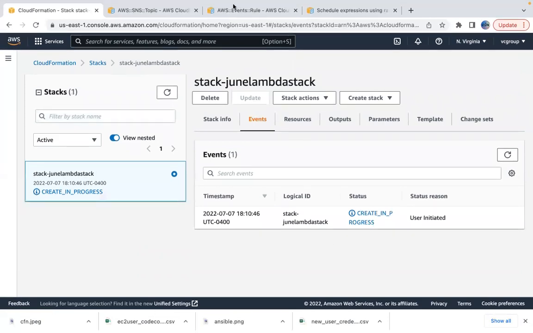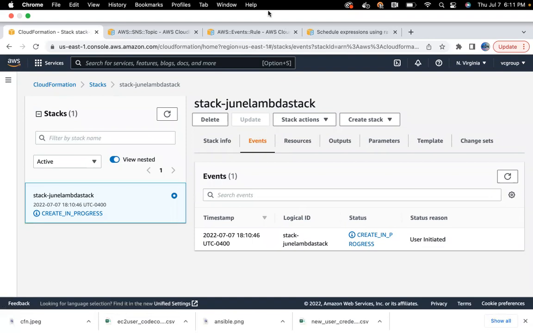It will take a minute. Do you guys understand the CloudFormation stack actually? Are you guys getting it? CloudFormation stack for each and every service that we are talking about. Are you guys with me?